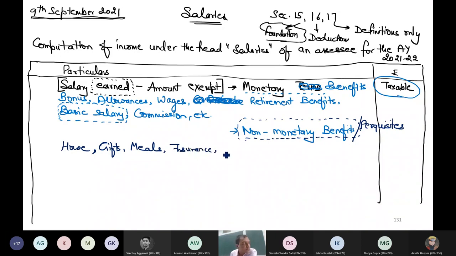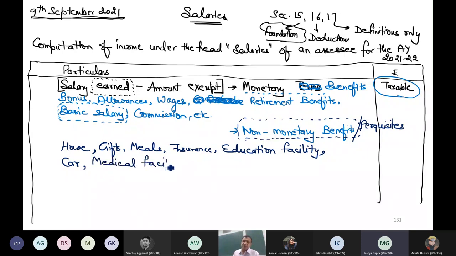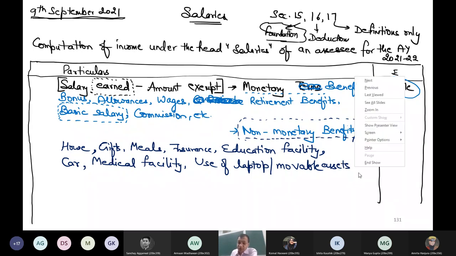Then, sir, commute. Education facility is non-monetary. To commute the distance, maybe my company has given me a car facility, that is non-monetary. Any other? The devices that he uses in his profession, for example, a laptop for an IT person. Yeah, medical facility is a perquisite. Use of laptop. Or not only laptop, I can say use of any movable asset. It can be fridge, TV, washing machine, anything given by my employer to me for use is non-monetary.